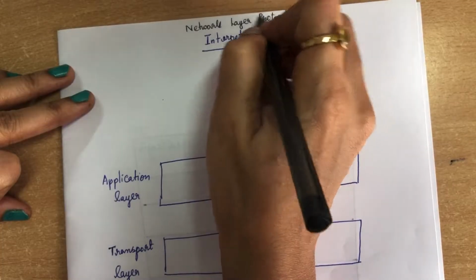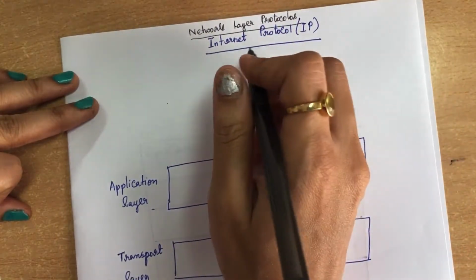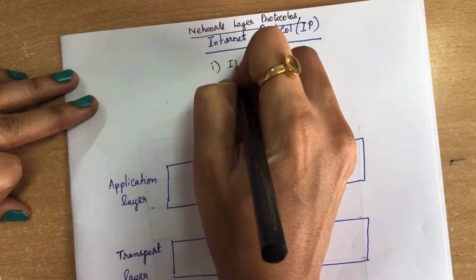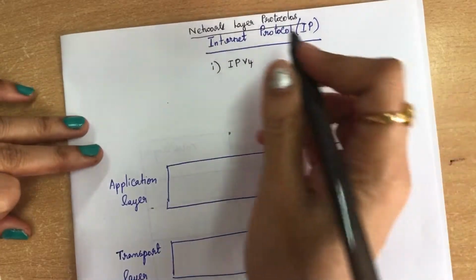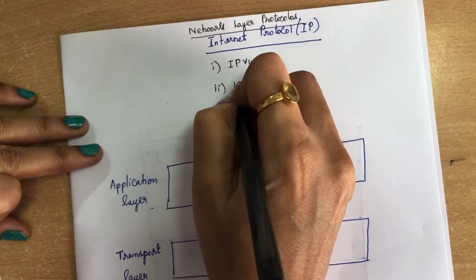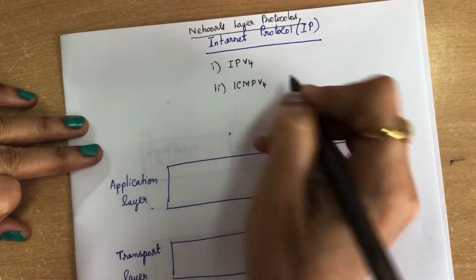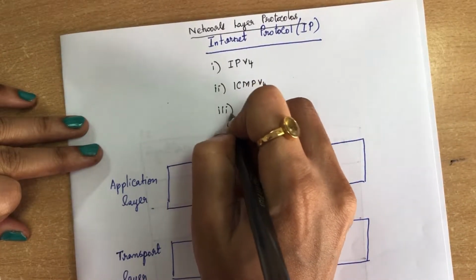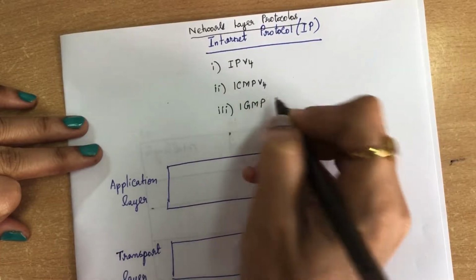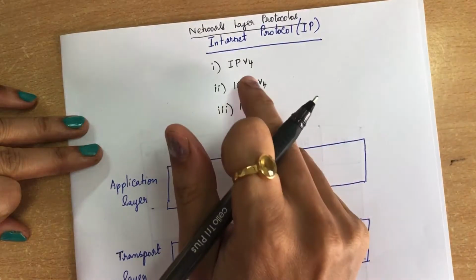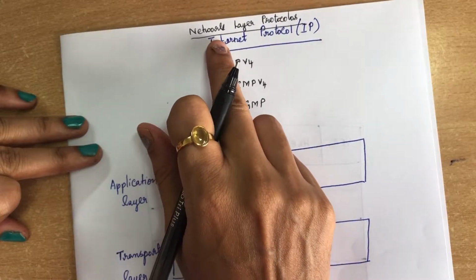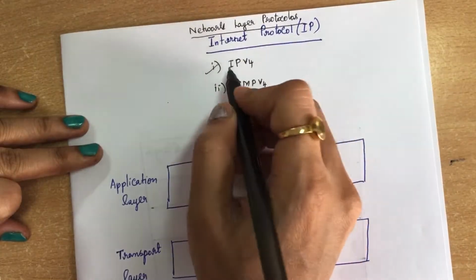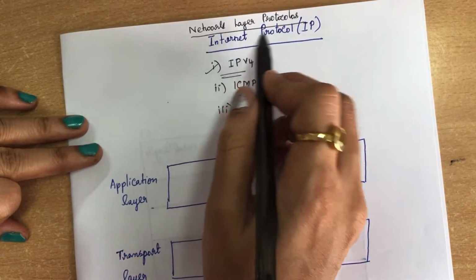So coming to network layer protocols, we have three protocols which help the network layer. The first is IP version 4, Internet Protocol version 4. The second is ICMP version 4, Internet Control Message Protocol version 4. And the third is IGMP, Internet Group Management Protocol. So there are three protocols which help in the network layer. In this video we are going to see only about IP version 4, that is Internet Protocol.